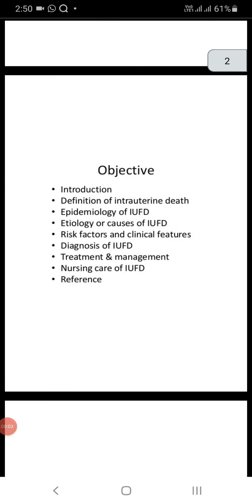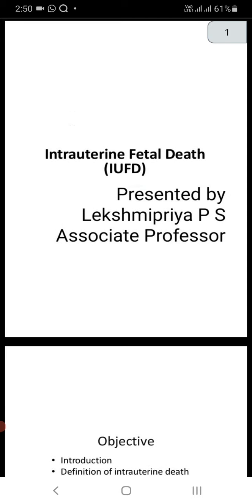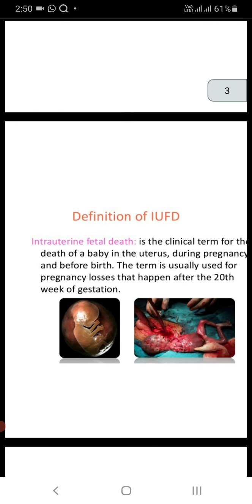Good afternoon all. Today's topic is intrauterine fetal death. Intrauterine fetal death means that sometimes death occurs to the fetus inside the uterus. Coming to the definition, intrauterine fetal death is the clinical term for the death of a baby in the uterus. Death occurs inside the uterus during pregnancy and before birth.